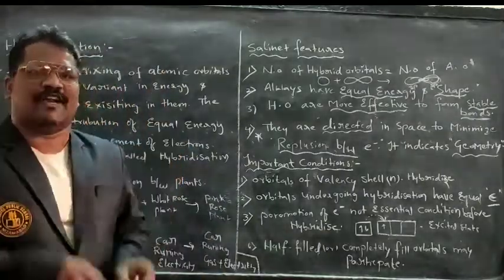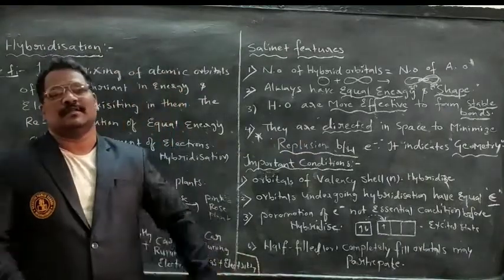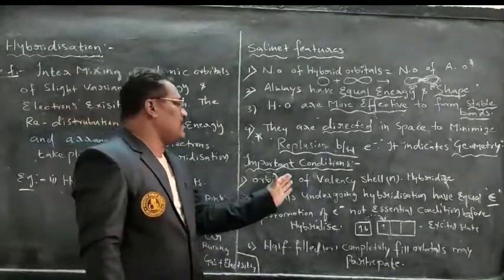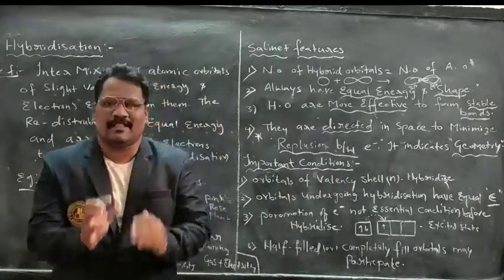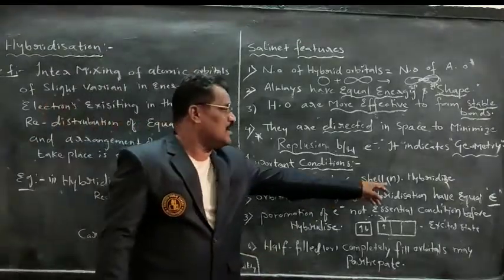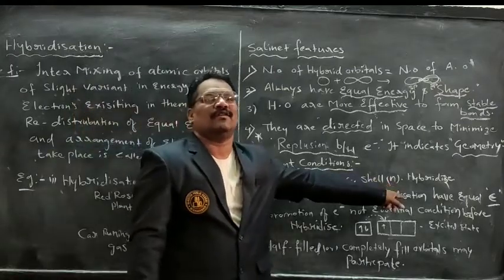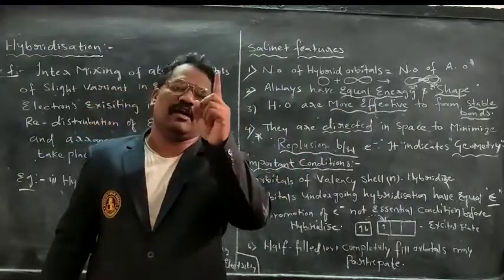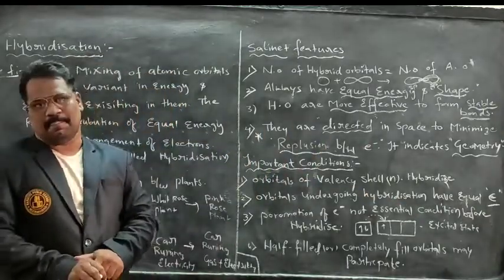Next thing is, some important conditions we also have to keep in our mind. What are those important conditions? First condition is, orbitals of the valence shell n will get hybridized, as we are related to 10th class. Only ultimate shell electrons, valence shell electrons, will get hybridized. That is the first point we have to keep in our mind as we are dealing with 10th only.